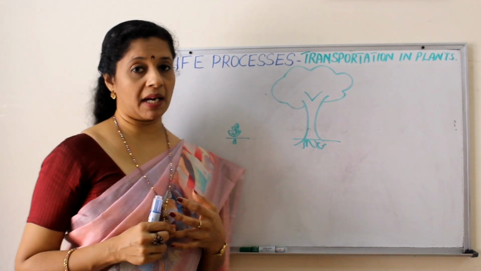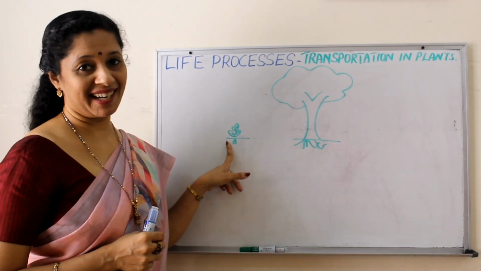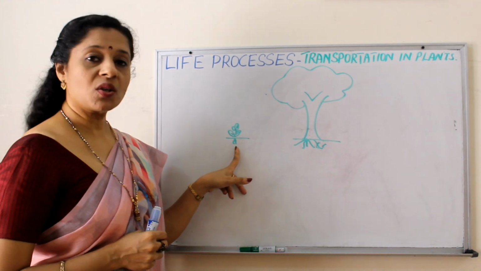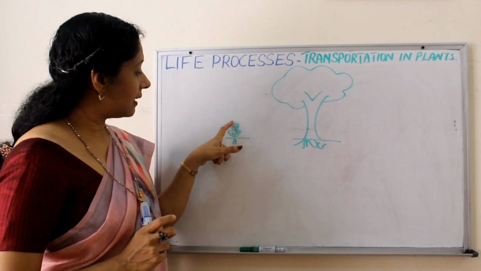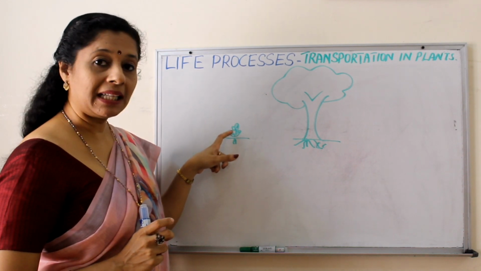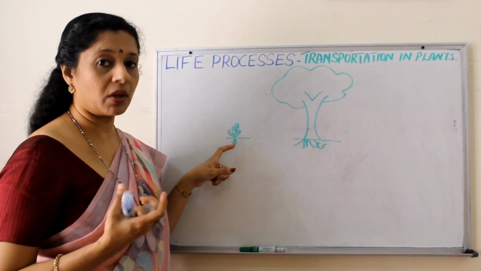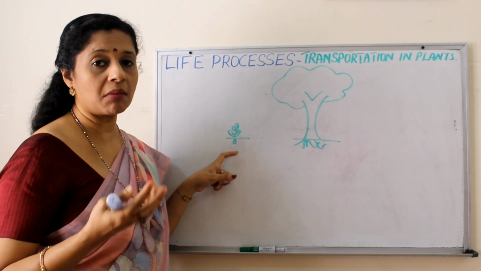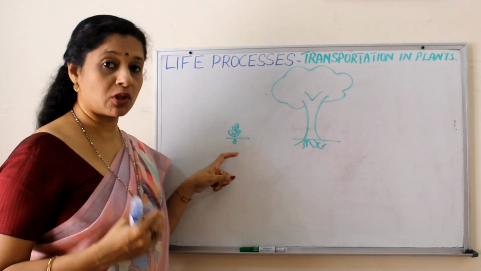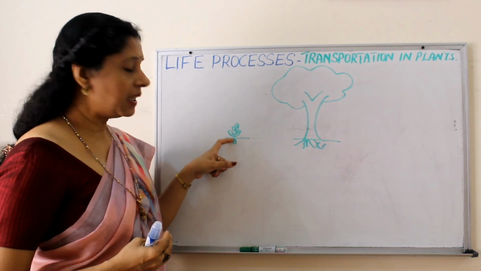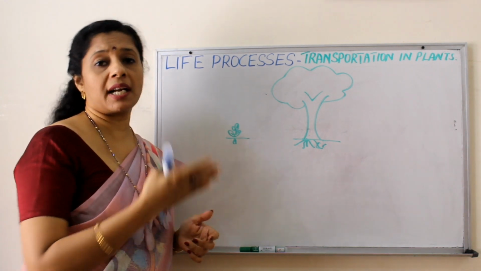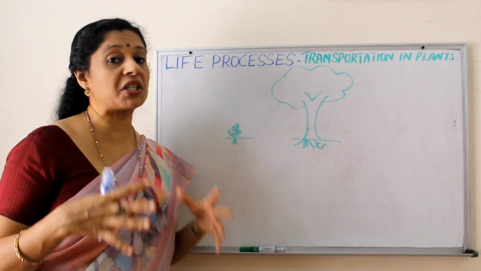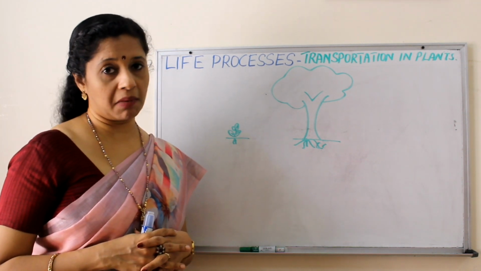But in very small plants, for example, a small plant I have drawn here, the soil is the source of all these raw materials. The leaf and the distance between the leaf and the soil contacting organ. What is the soil contacting organ? Roots. Roots are mainly responsible for absorption. So, if the distance is less, diffusion is sufficient for transportation. So, they don't need a special system in very small plants.